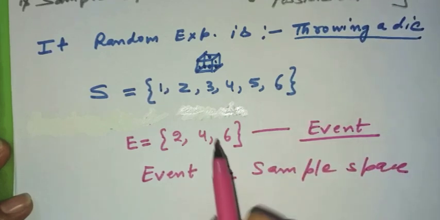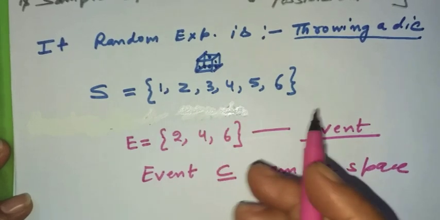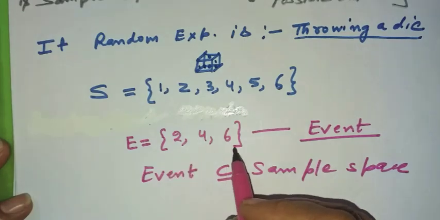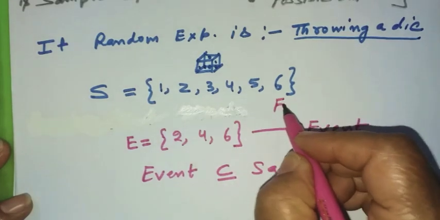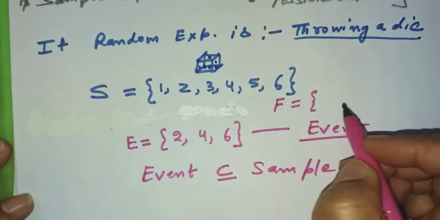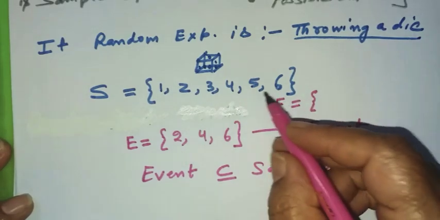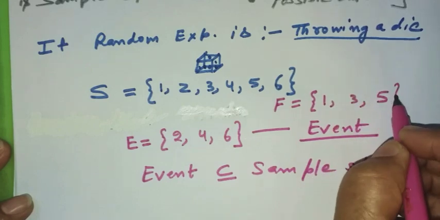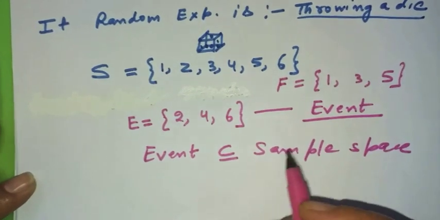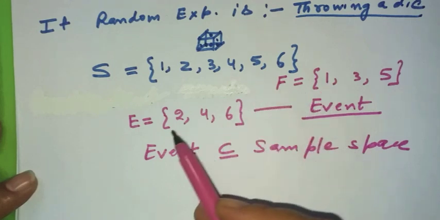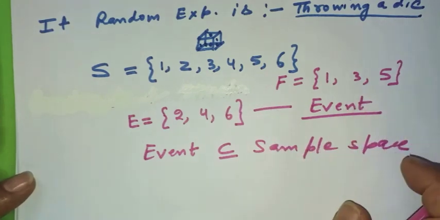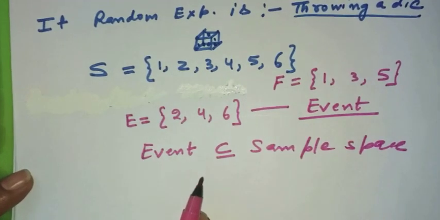So we can write many subsets of this sample space. E is denoting getting an even number. You can even write F, a particular subset like getting an odd number. You can write some more subsets, and since these are all sets, they are going to satisfy the properties of a set. Recall your concept of sets that you have studied in your previous class, 11th.